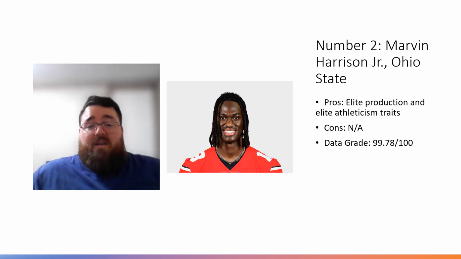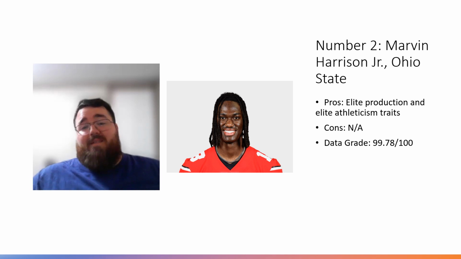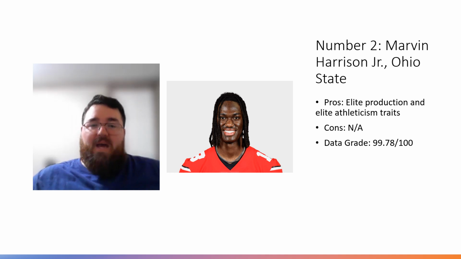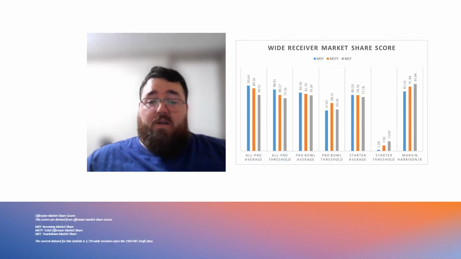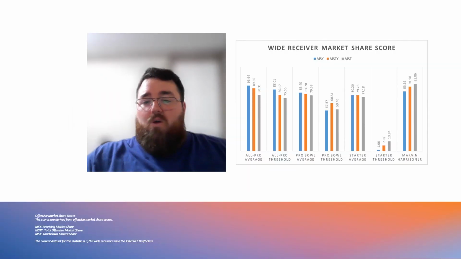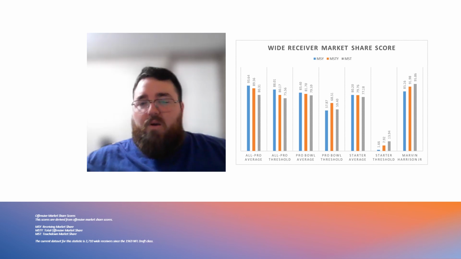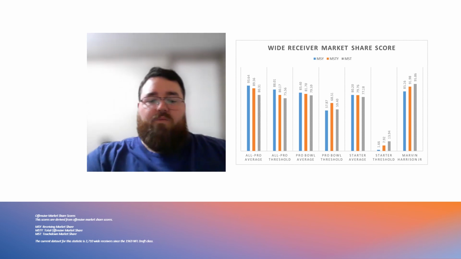Cons: doesn't really have any cons. Overall data grade, 99.78 out of 100. That is just ridiculous. You're talking about one of the best data profiles that has come out since the 1969 NFL draft class. That's just bonkers, guys. Now, in terms of market share data, great across the board, with the exception of receiving market share. He didn't have 90+ percentile receiving market share, but he did dominate in terms of touchdown market share and total offensive market share. Those numbers really help his profile a lot.